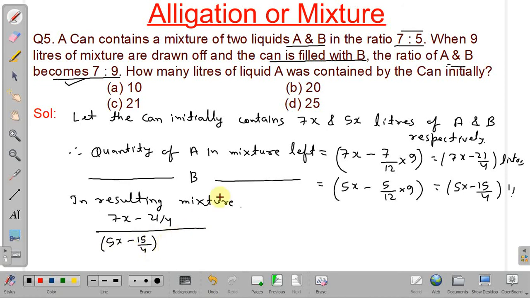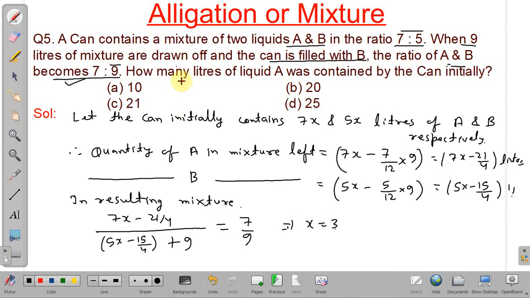But what happened when we removed 9 liters of mixture? The can was filled with B liquid. So 9 liters will be added, and this ratio will become 7 by 9. So solving this, we can find the value of x, and x will be equal to 3.